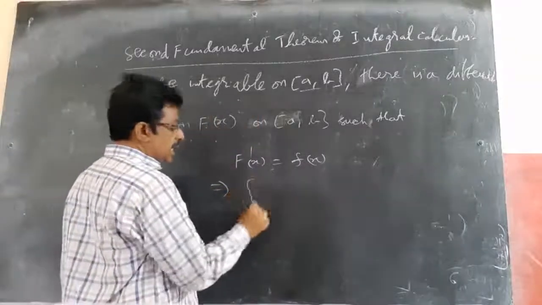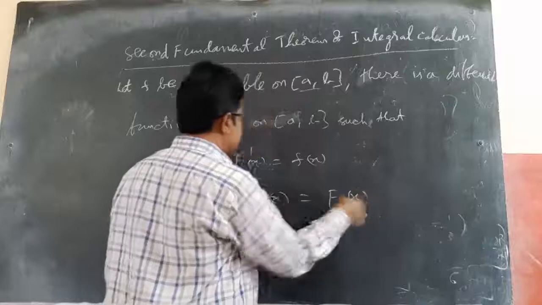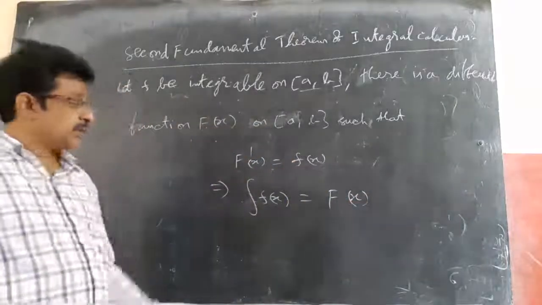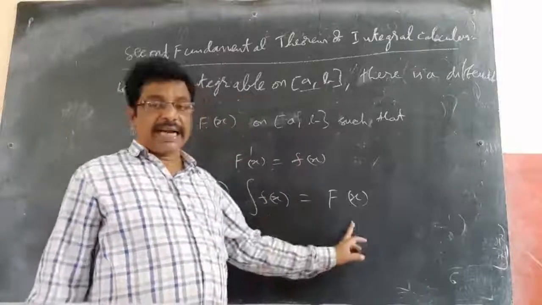You know that the integral of f(x) equals capital F(x), because the derivative of capital F(x) is small f(x). So the integral of small f(x) is capital F(x), the antiderivative.